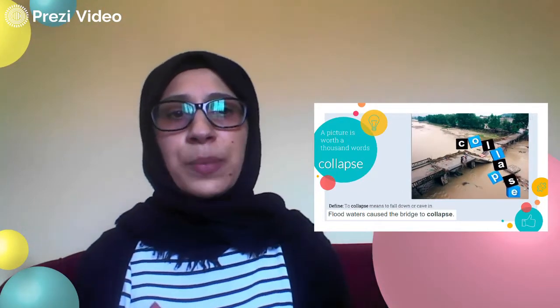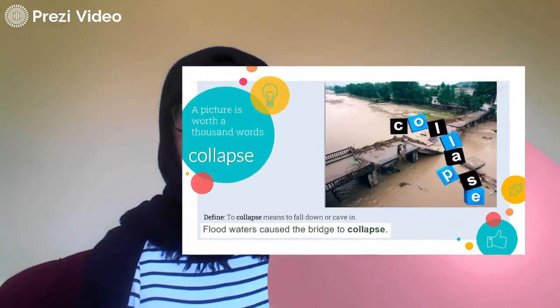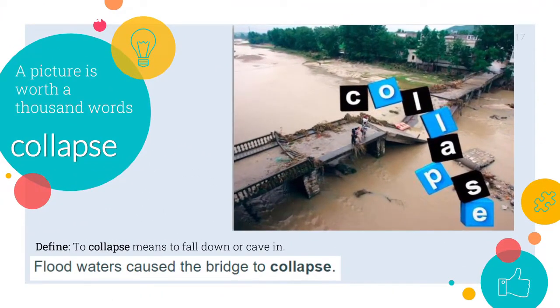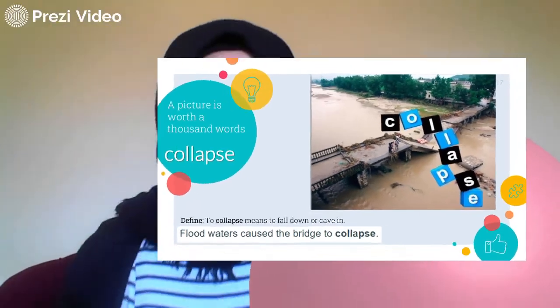Next word in our list is the word collapse. As you can see here, the letters of the word collapse are falling down. You see that? And in the picture, you can see a bridge, and that bridge collapsed. It means it fell down. To collapse means to fall down or cave in. For example, flood waters caused the bridge to collapse. So why did this bridge fall? Because of flood waters.